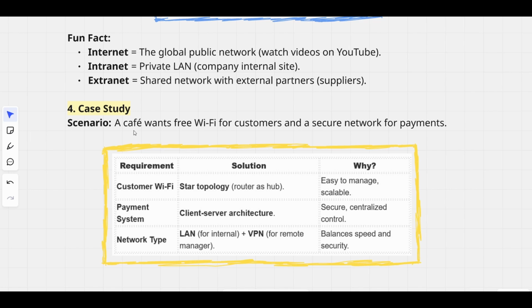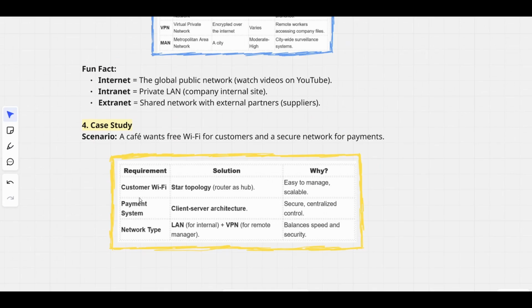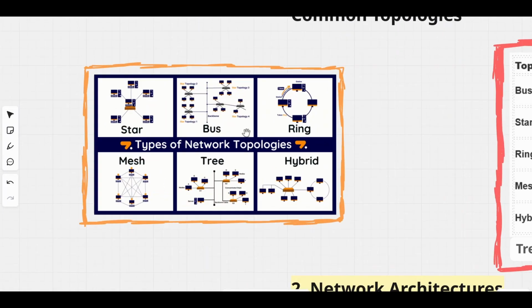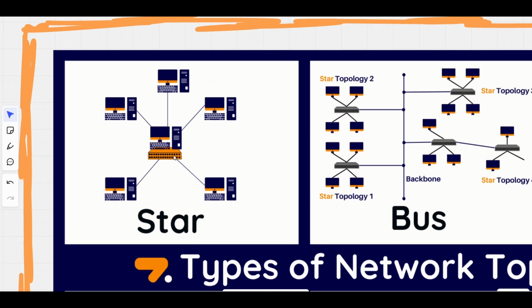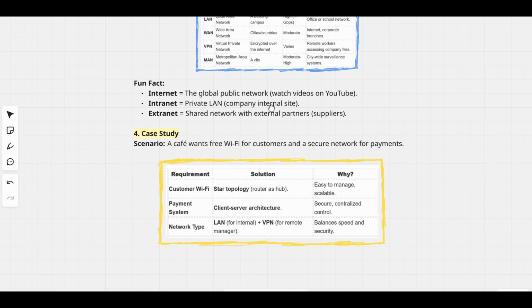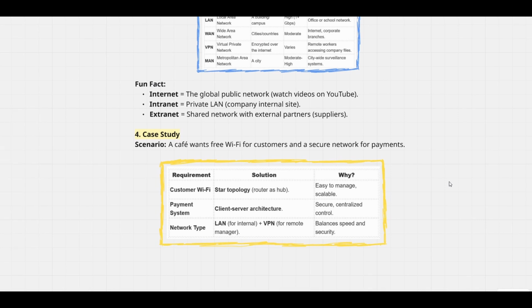Here we have a case study scenario. A cafe wants free Wi-Fi for customers and a secure network for payments. There are three requirements: customer Wi-Fi, payment system, and network type. For customer Wi-Fi, we use star topology. We can use the router as a hub. Why do we use star topology? Because it's easy to manage and scalable. We can add more and more devices.